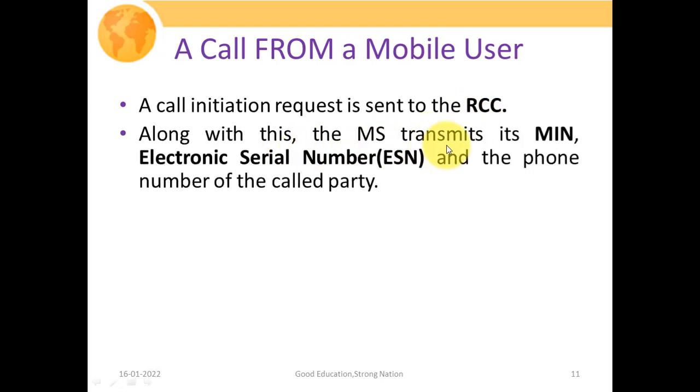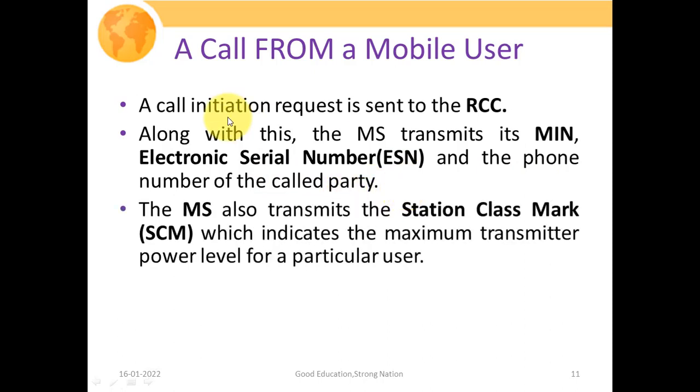Along with this, the mobile station transmits a mobile identification number, which is nothing but your 10-digit mobile number, and its electronic serial number just to authenticate itself. Nowadays, we call this the IMEI number, that is International Mobile Equipment Identity Number. It is a unique number. It also sends the phone number of the called party, that is, to whom it has initiated the call. The mobile station also transmits the station class mark, which basically indicates the maximum transmitted power level for a particular user. So it signifies what will be the maximum allowable signal power. All this information is sent by your mobile station.